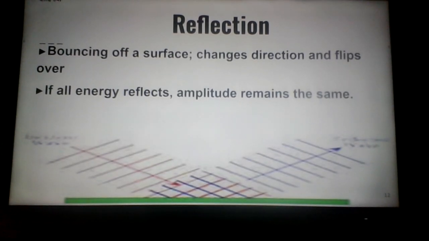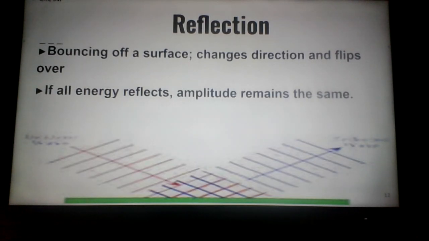Question is, will every bit of energy bounce off that surface? And the answer is no. At least a tiny amount will be absorbed into the surface. So the amplitude will shrink at least a little bit depending on the surface and the kind of energy. Could reduce a lot, again, depending on the surface and the energy. But if all energy reflects, the amplitude would remain the same and the sound would never go away.